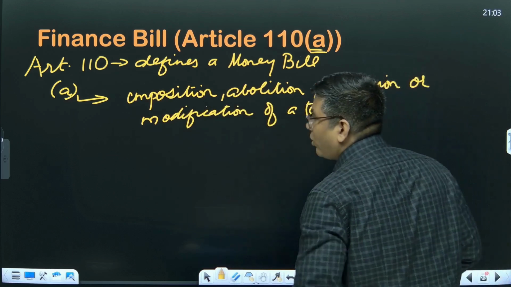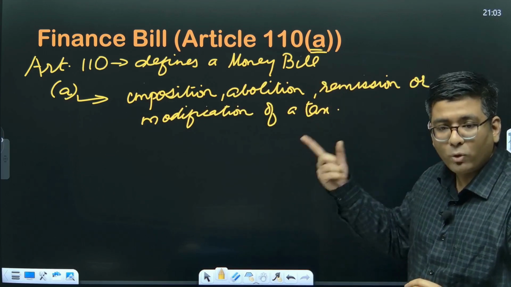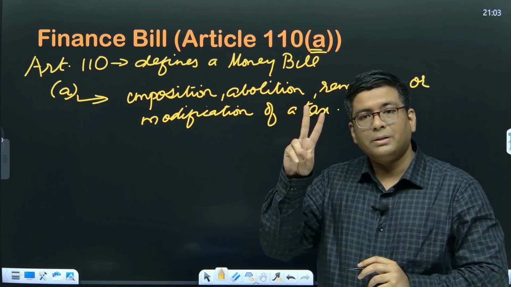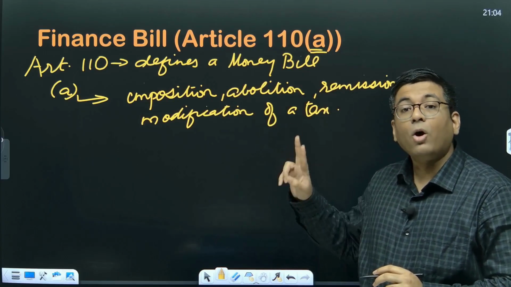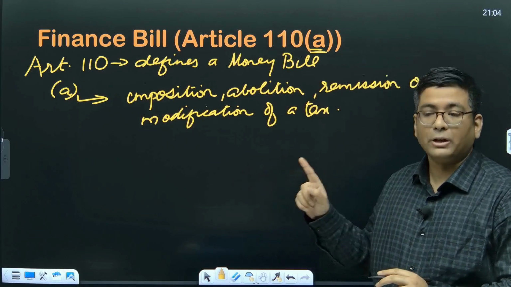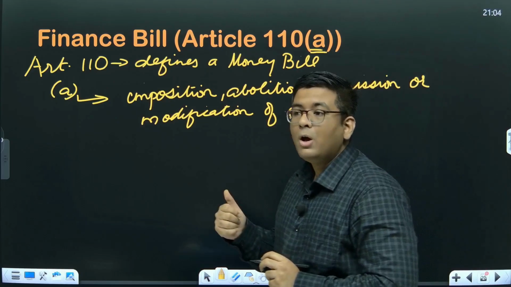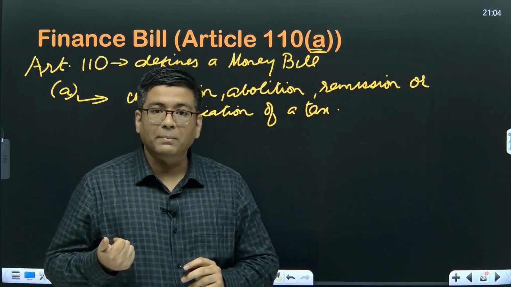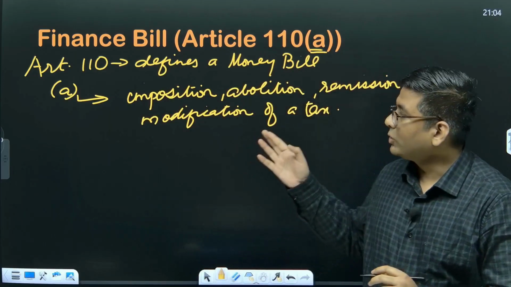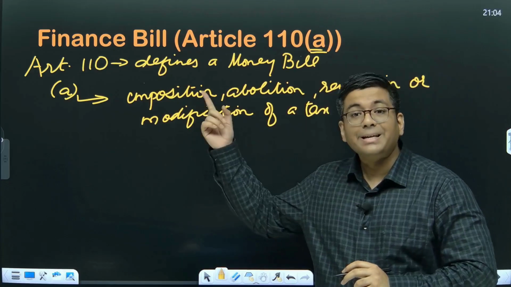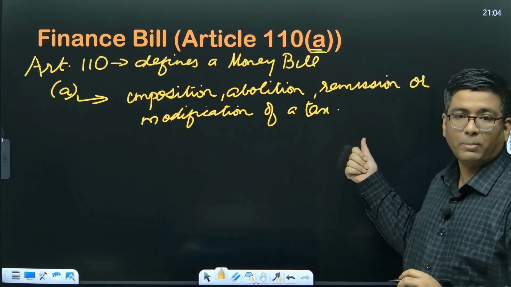In order for the government to impose a tax, there are only two ways. Either it should be mandated by the Constitution of India, or it has to be approved by the Parliament of India. So only through an authority of law can you impose a tax on the people. You cannot impose the tax on the people on your whims and policies. That is why Article 110A specifically deals with this provision.